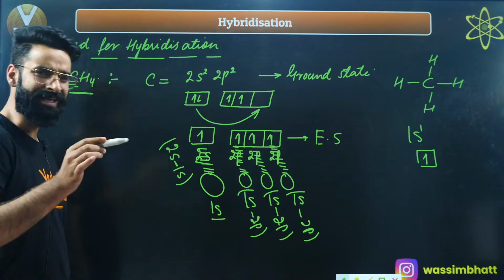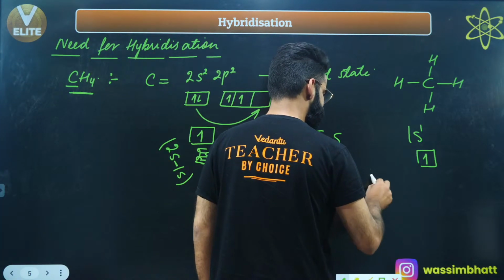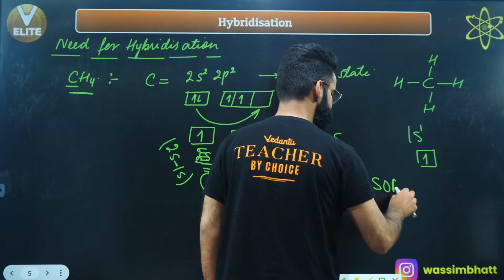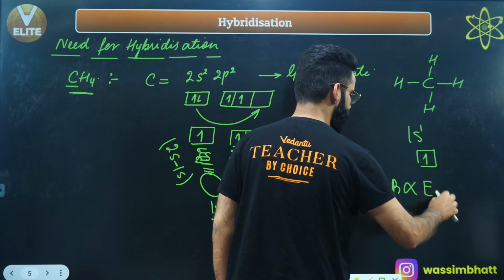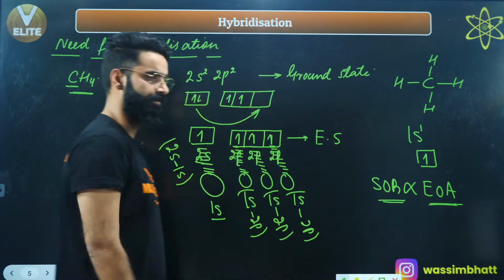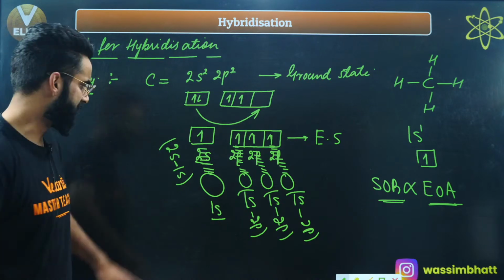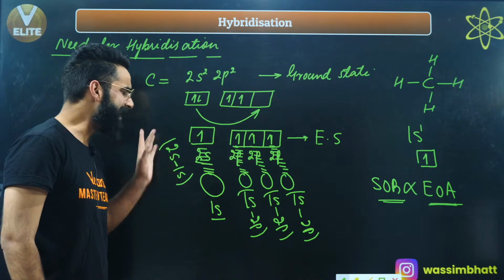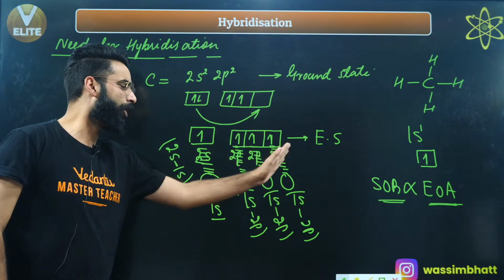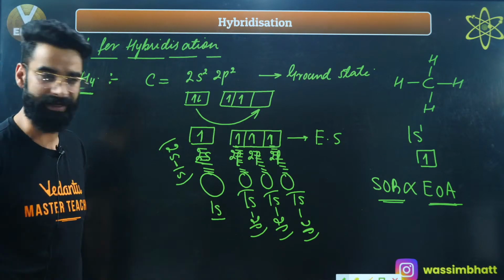Yes. And in the last session, if you remember, I told you that the strength of the bond is directly proportional to the extent of overlapping. More the extent of overlapping, stronger is going to be the bond. See, if I ask you, is the extent of overlapping the same in all these four cases? I'll say the extent of overlapping is not the same in all the four cases.